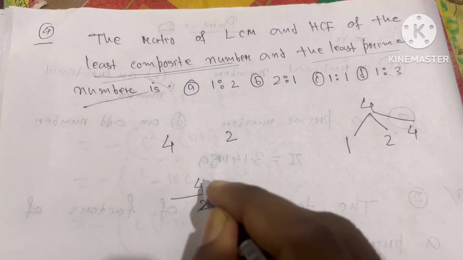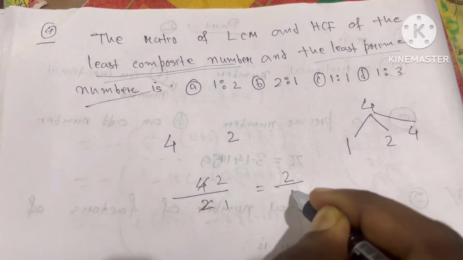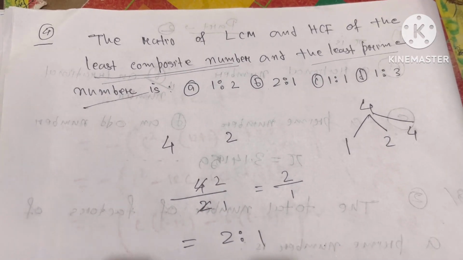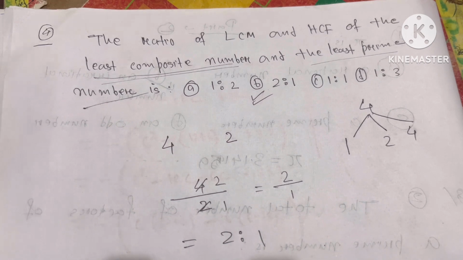So if you find the ratio between 4 and 2, what answer will come? 2 ones are 2, 2 twos are 4. After cancelling, what factor did I get? 2 by 1, which can be written as 2 is to 1. So that's why option B is correct. Okay.